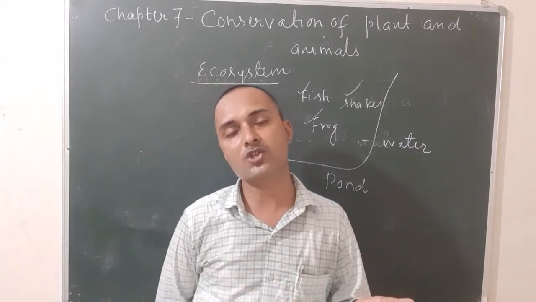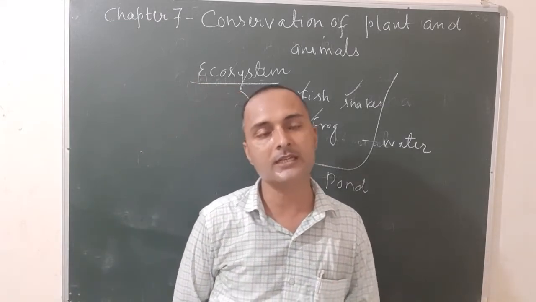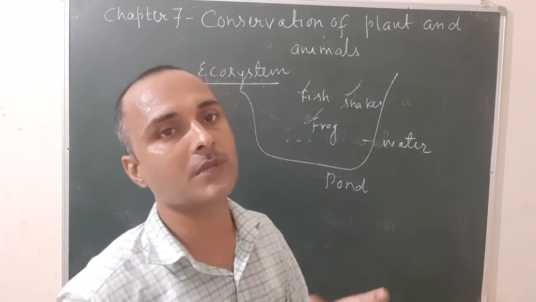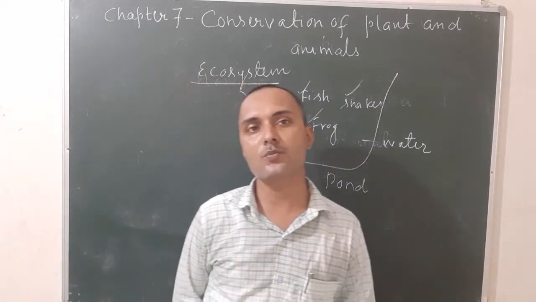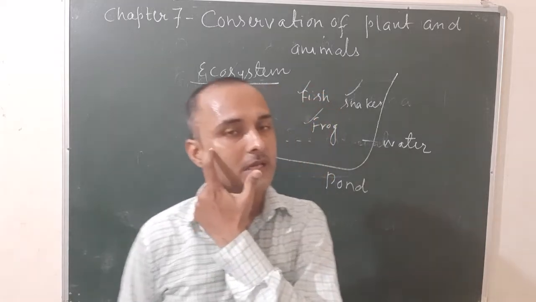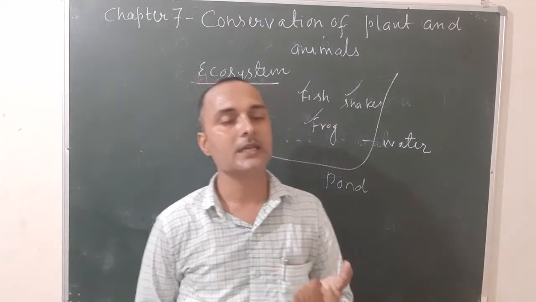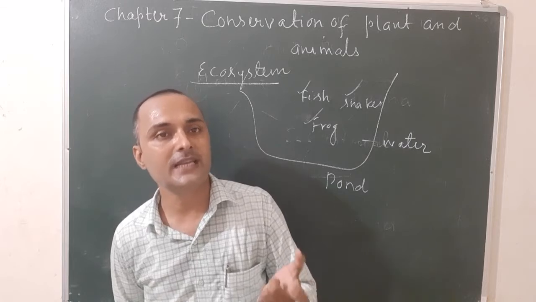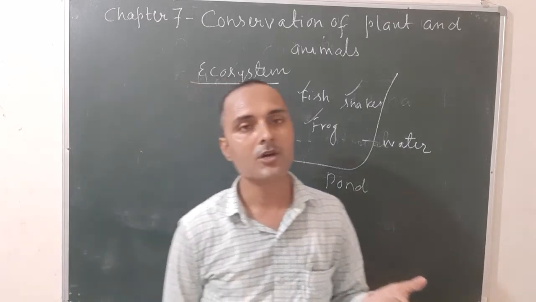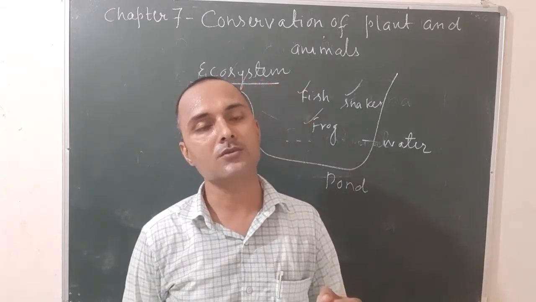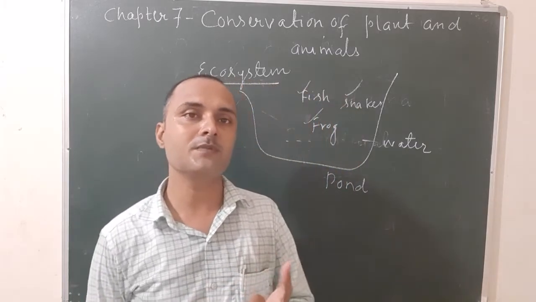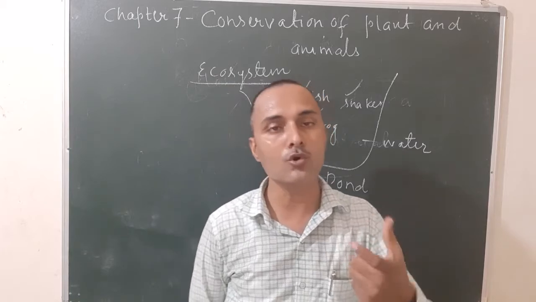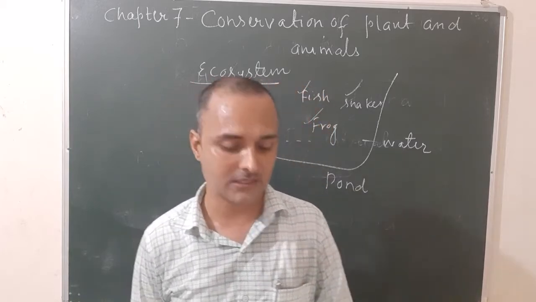This ecosystem also may be aquatic or terrestrial. It depends on the source of the habitat, which type of habitat is present. So once again, what do you mean by the term ecosystem? An ecosystem may be defined as a system which is formed by integration or combination of both living and non-living things. Okay, this ecosystem may have very low temperatures, maybe high temperatures, etc.